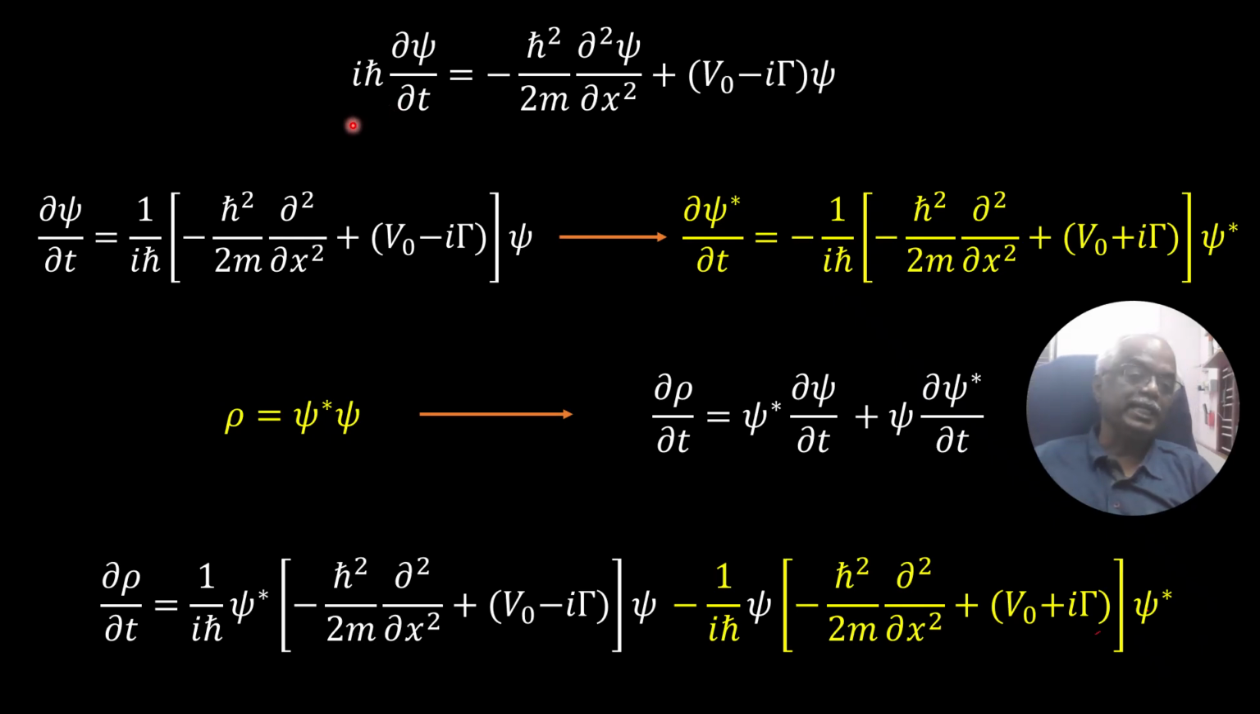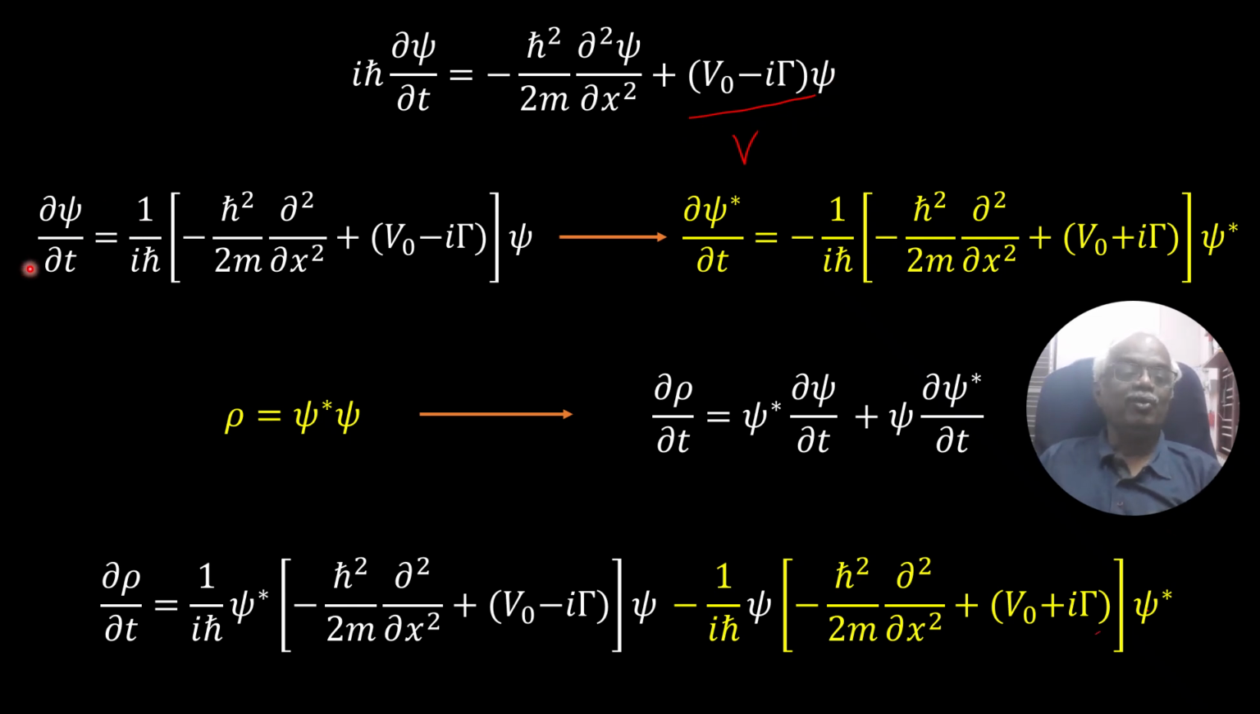Now we will take the time dependent Schrödinger wave equation, that is i h cross delta psi over delta t is equal to minus h cross squared over 2m delta 2 psi over delta x2 plus V naught minus i gamma acting on psi. Here we are replacing V by V naught minus i gamma, the real part and the imaginary part, which act on psi. This is the kinetic energy term, and this is the potential energy term.